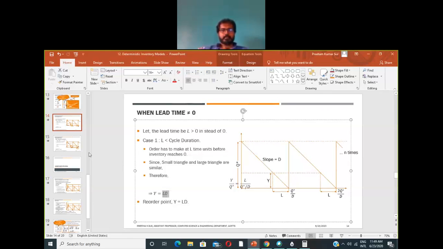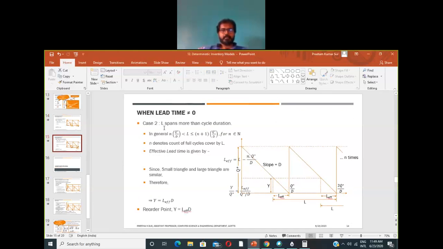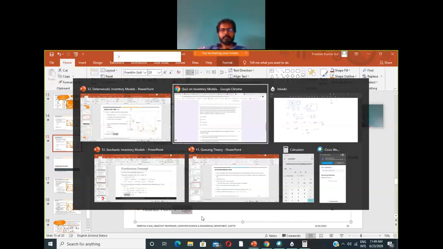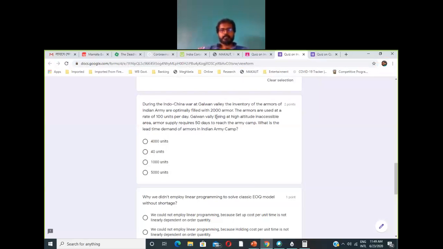But when L spans more than one cycle duration, then we have to find the effective lead time, and the reorder point will be the effective lead time into the demand rate. Now if we see this example, what is the cycle duration over here?